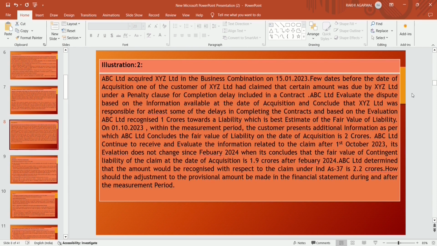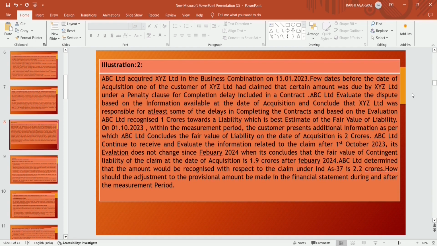Now ABC Limited continued to receive and evaluate information related to the claim after 1st October 2023. Its evaluation did not change until February 2024, when it concluded that the fair value of the contingent liability of the claim at the date of acquisition is 1.9 crores.